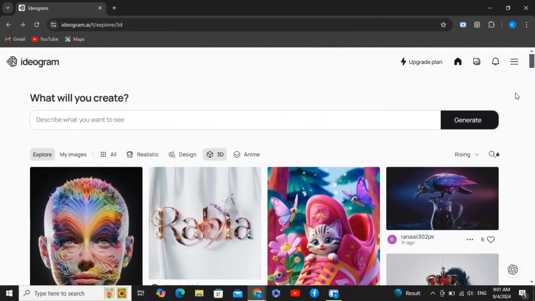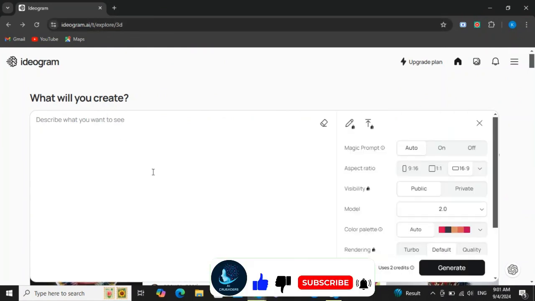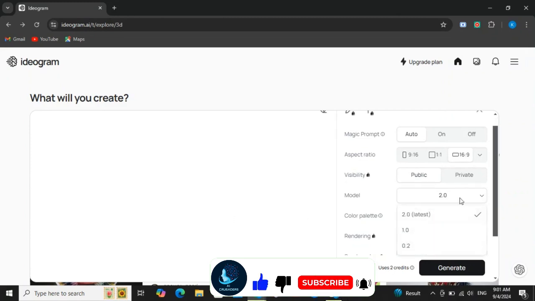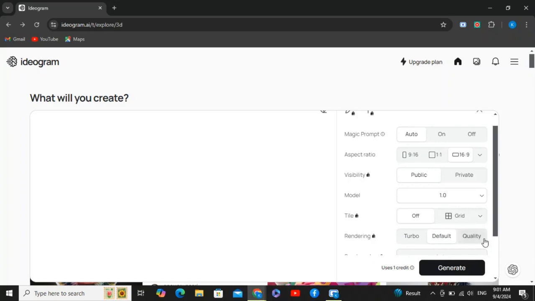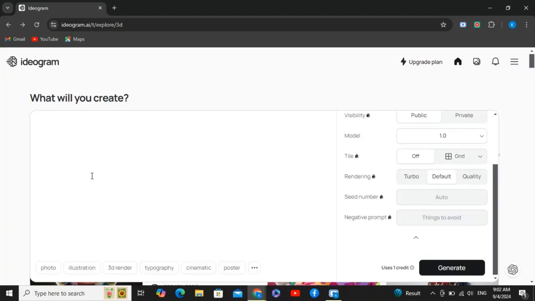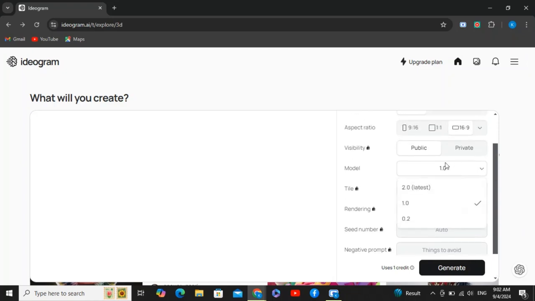So here we are on Ideogram, and it looks pretty similar to what we had before. Here's the difference. When you click on here, I have 2.0, but originally it was 1.0. So let me show you the differences. This is 1.0. You can see all these kind of look the same, and this right here, photo, illustration, 3D render, and you're used to that. So let me watch when I change it to 2.0.